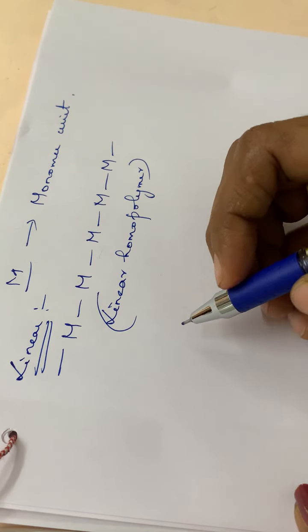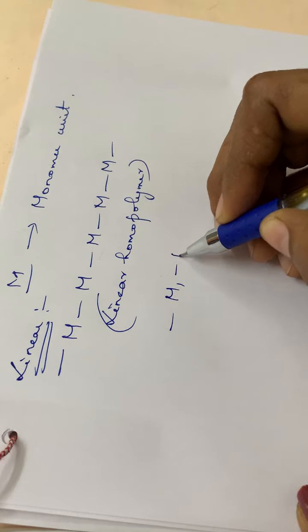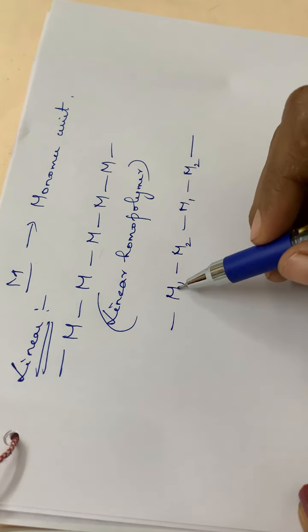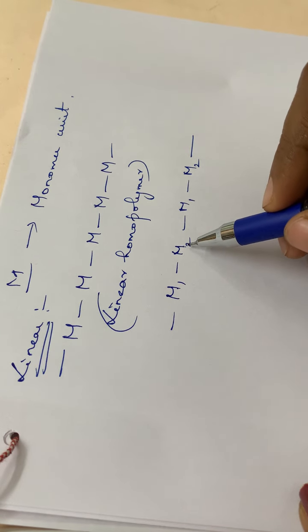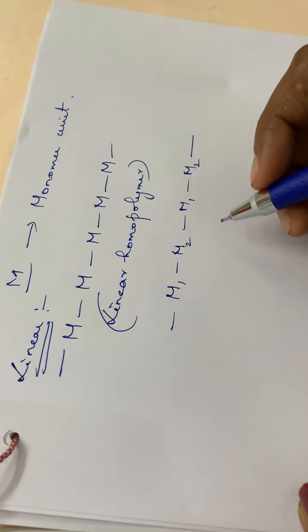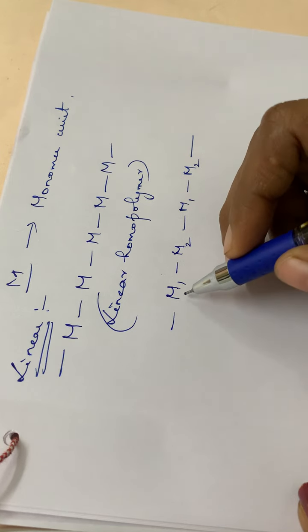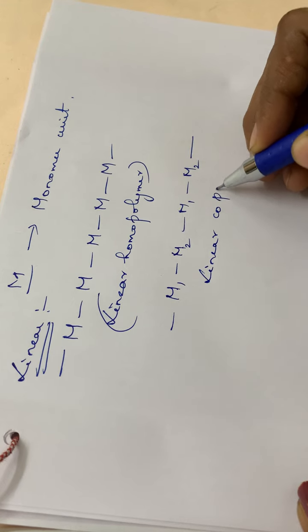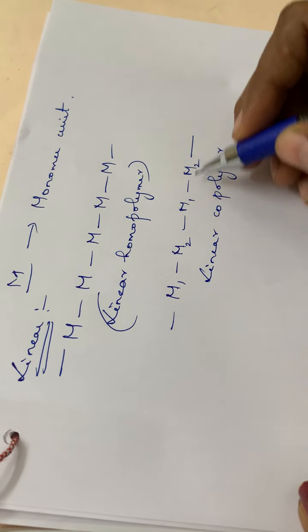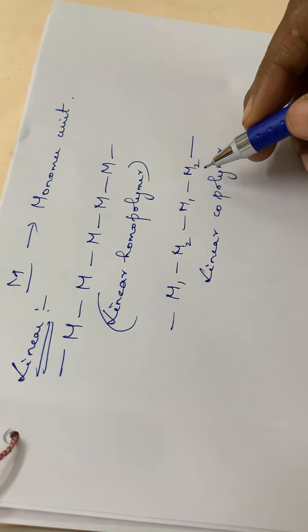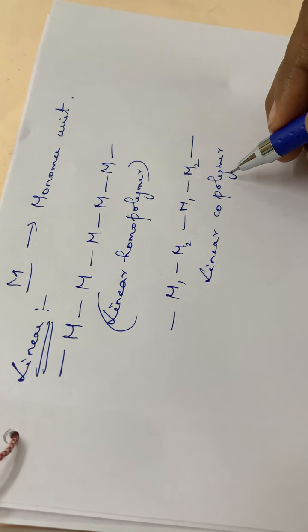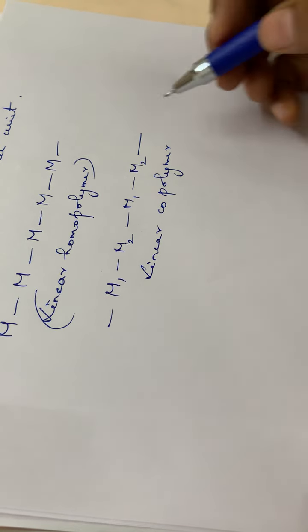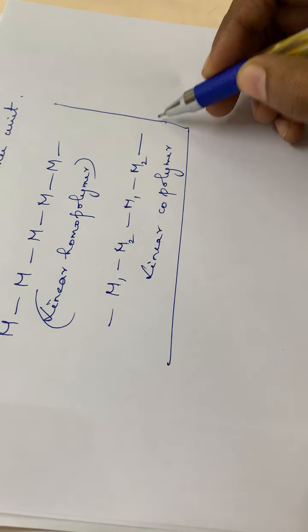Then I am writing another one, M1, M2, M1, M2, etc. See here the repeating units are M1 and M2. 2 different types of monomers are there, isn't it? So we can call it a copolymer, and again it is a straight chain. So it is a linear copolymer, a straight chain polymer with different types of monomer units. So this is about the case of linear.